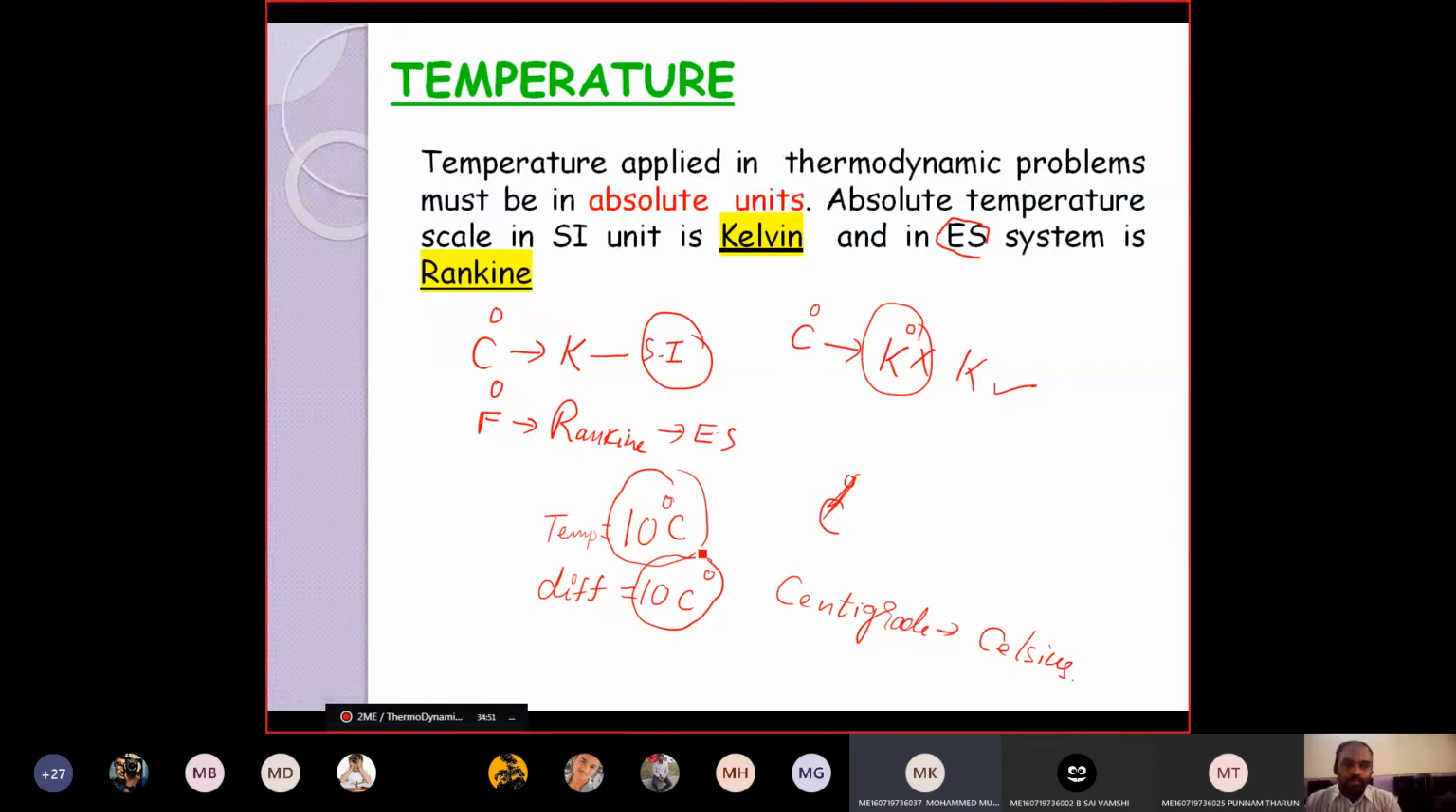Celsius degree versus degree Celsius: degree Celsius is only one particular temperature, while Celsius degree defines the difference of temperature. Let us say you have T1 and T2. T1 is equal to 30 degrees centigrade or Celsius, T2 is equal to 50 degrees Celsius, and delta T is equal to T2 minus T1, which is 50 minus 30. I need to write 20 Celsius degrees. It's not 20 degrees centigrade because it is the difference of temperature. Therefore, you need to write 20 Celsius degrees. Clear?